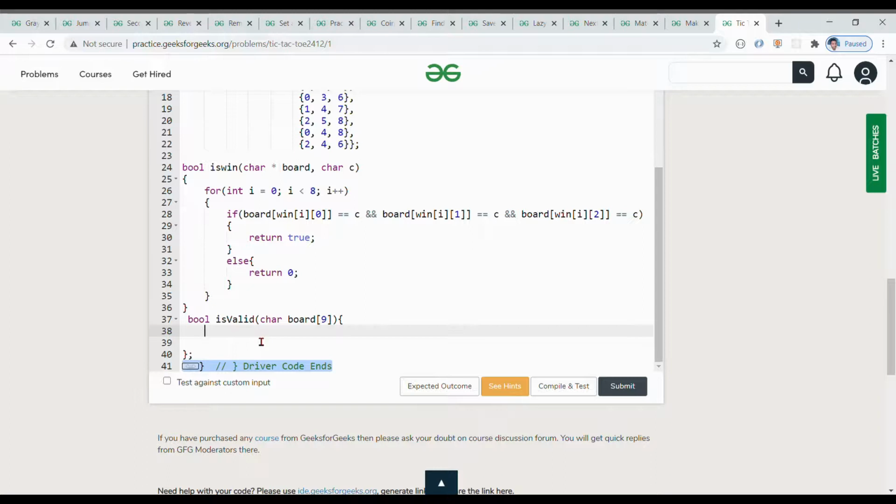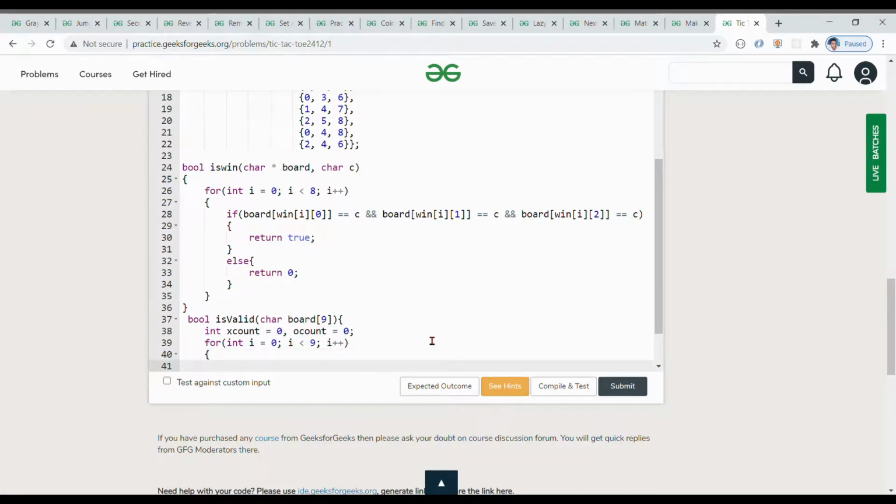So I'm creating two variables, x count initialized with 0, and the second variable is o count, and again initialized with 0. Okay, and I'm creating a for loop which starts with 0 and goes till 9, because in the board there are 9 elements, and i plus plus.